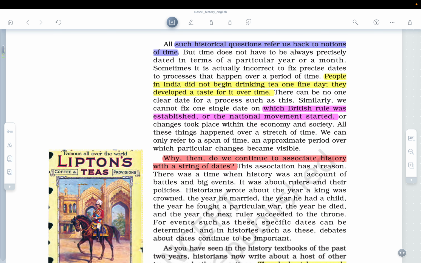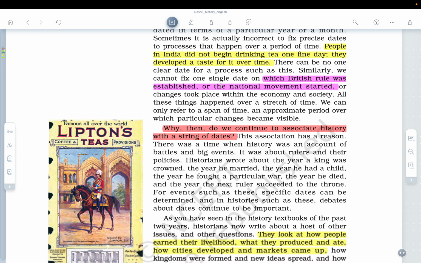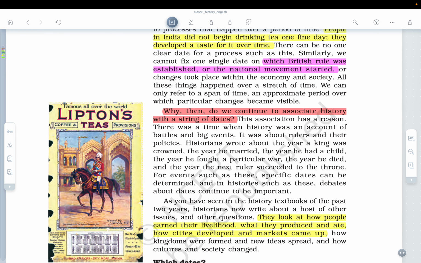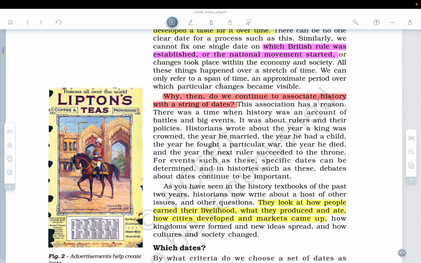Now the next question which NCERT asks is, why then do we continue to associate history with a string of dates? Why do we associate history with dates? The NCERT says that the association has a reason. There was a time when history was an account of battles and big events. Whenever we read about history, it's always about the big battles which have been fought, or big events which have happened.